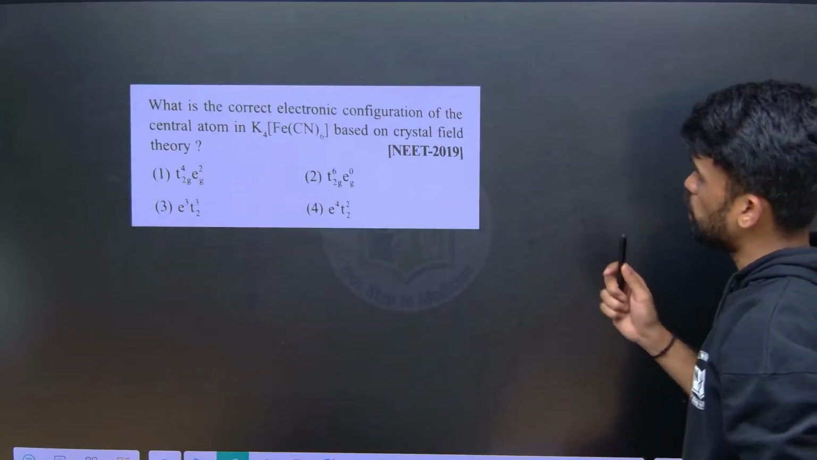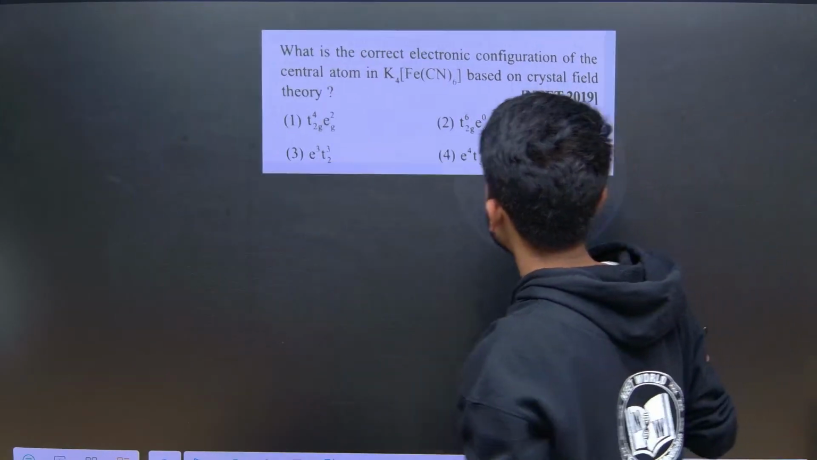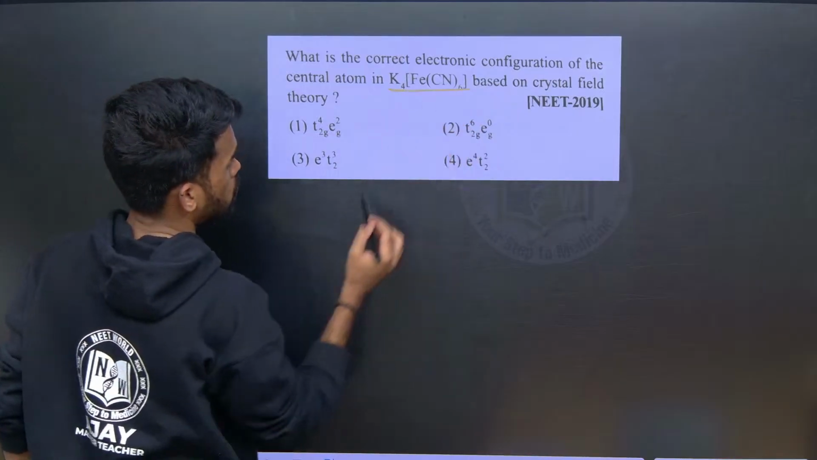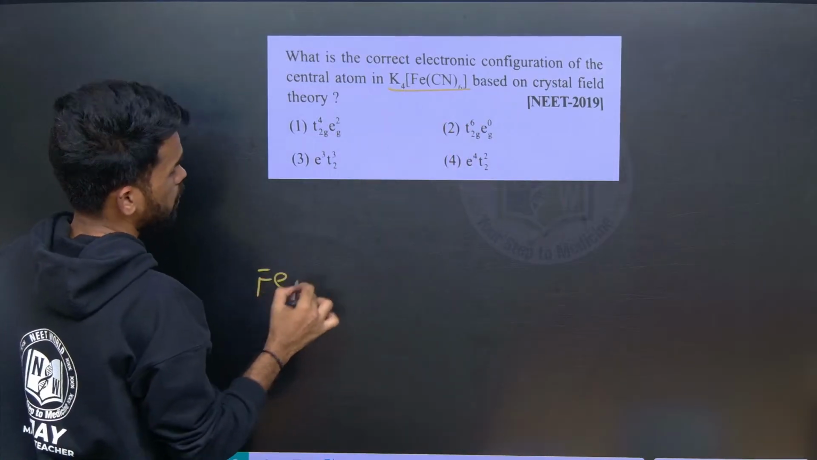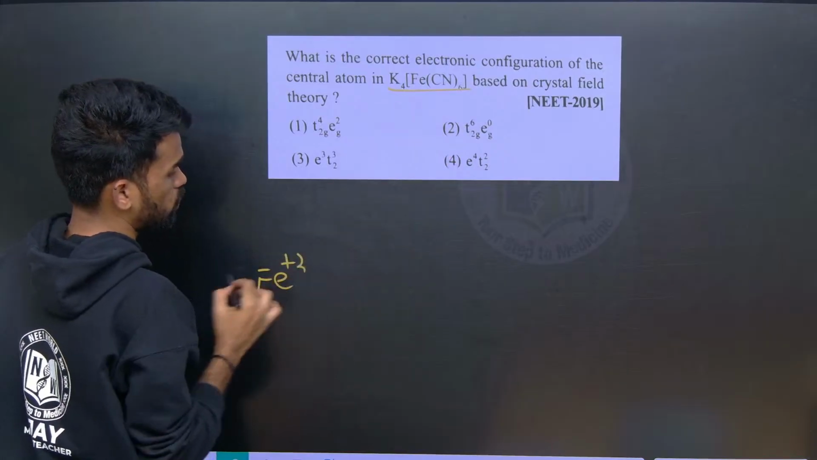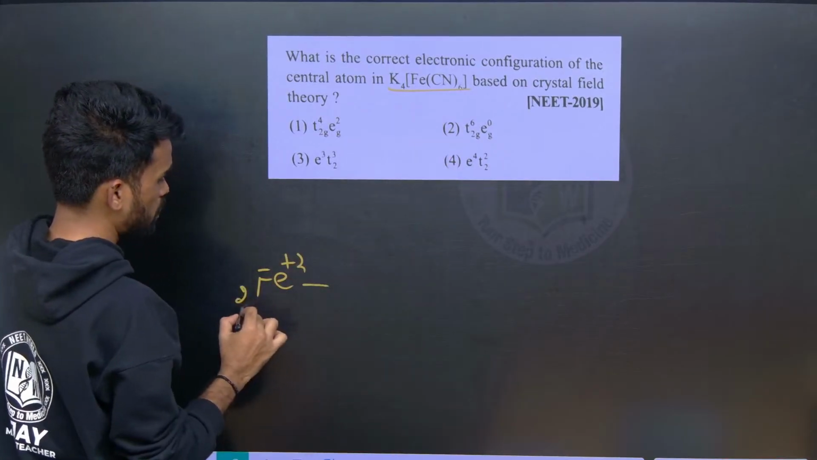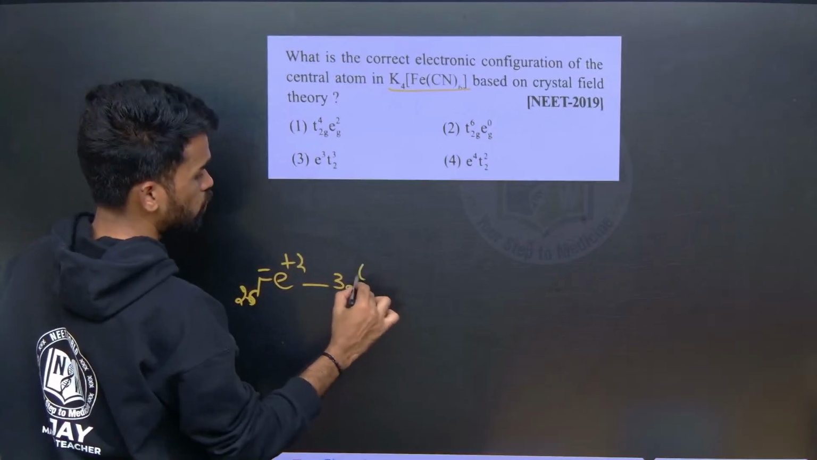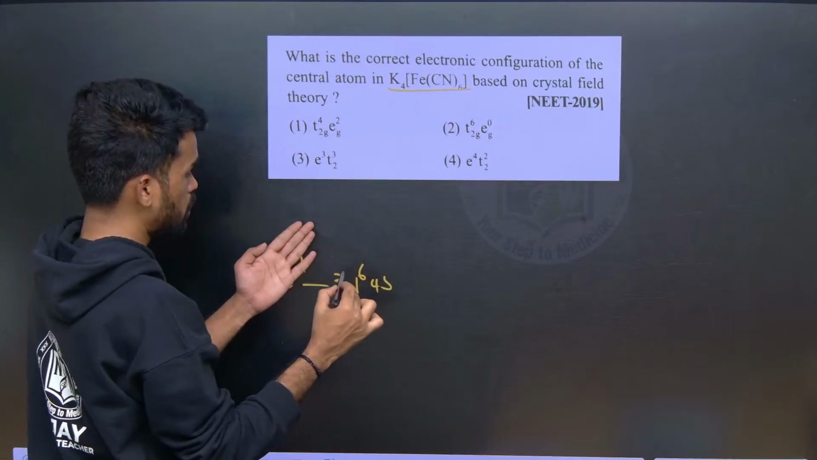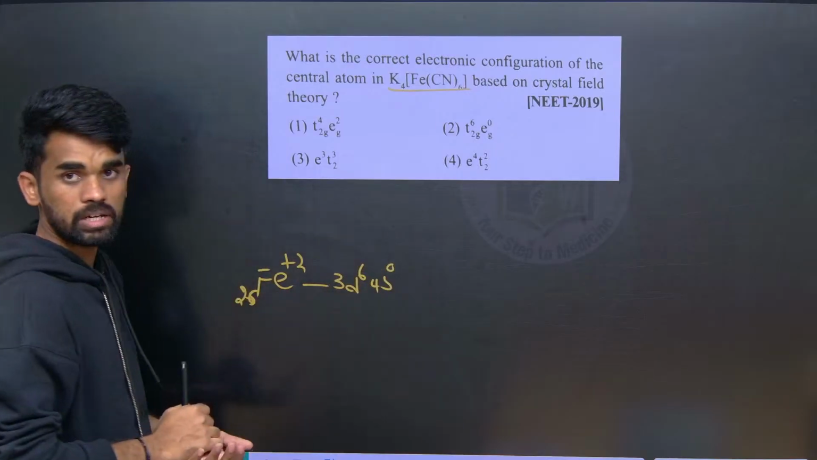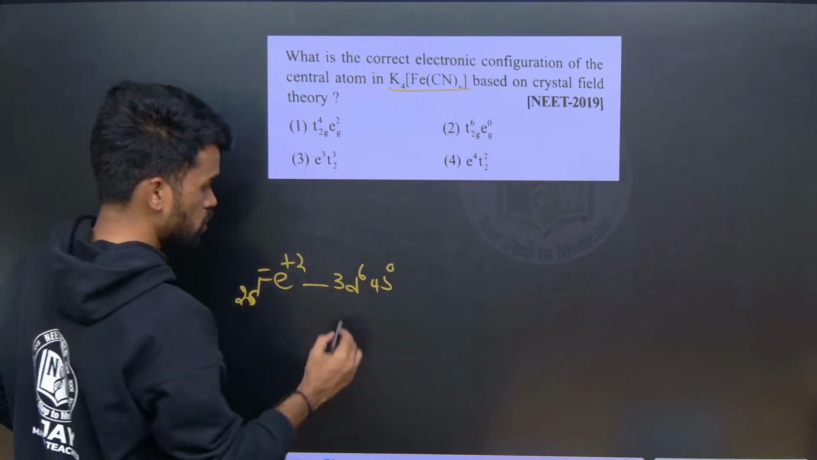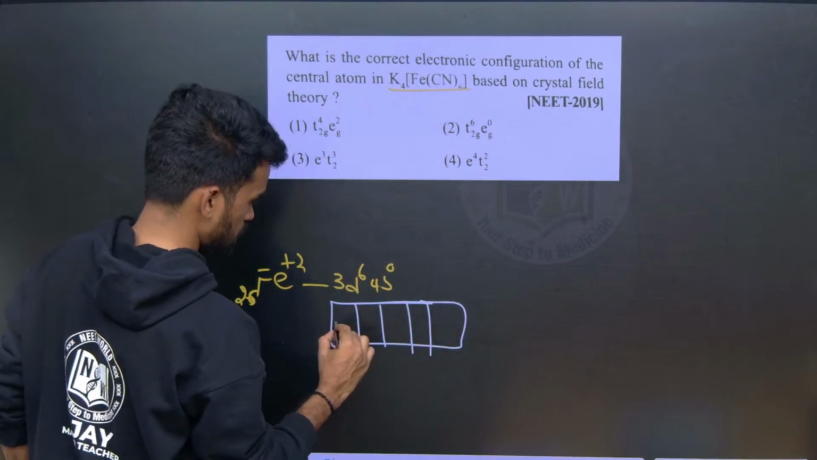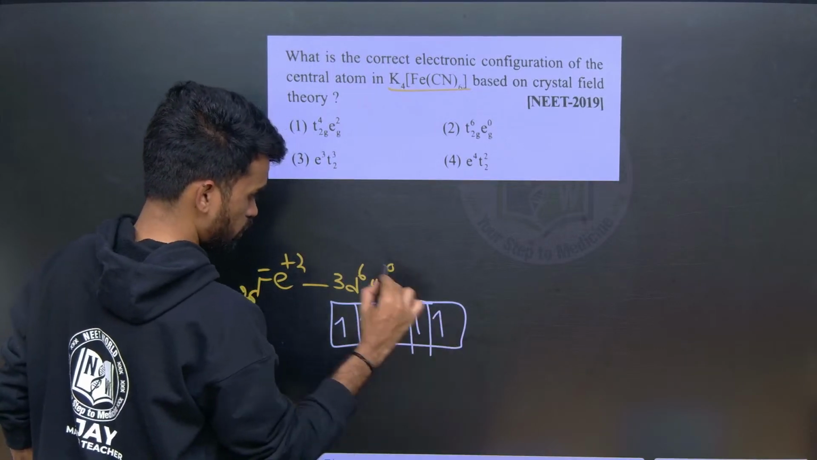Okay. And this one, listen here, very important: CFT, crystal field theory. Here we have a hexacoordinated complex. For iron, if you calculate the oxidation state, you will get plus 2. The atomic number is 26, so it is 3d6 4s2 in the atomic form, but plus 2 means remove 2 electrons. We can write it like this. I am writing the d orbitals like this. Six electrons are there, fill them like this.